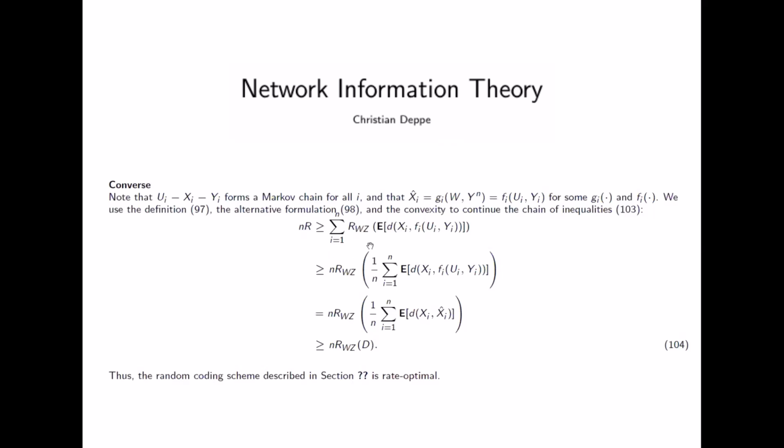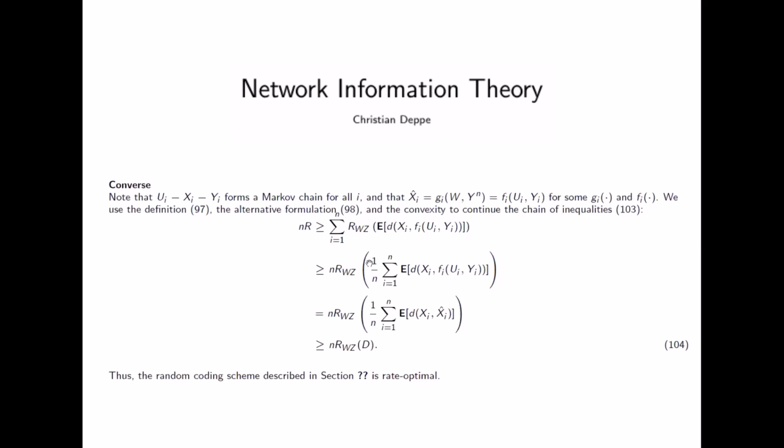Because it's convex, we can do this. So we can write here n times 1 over n, and then we use the convexity of RWZ, and then we can just write it in this way. So we put in the sum and put out the n. So this is greater or equal than this part here.